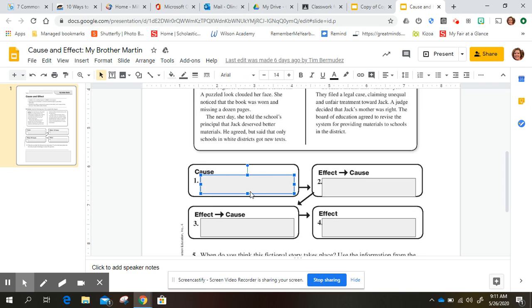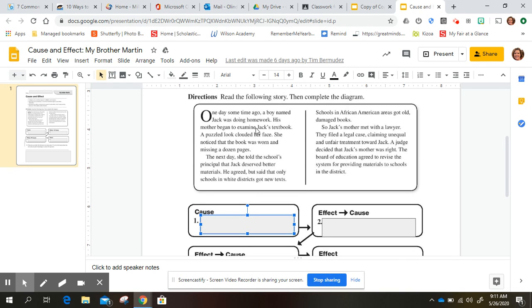All right, so we have to think about what's the first cause. The very first thing that happens is that the mother notices that Jack's book was torn and missing a dozen pages. So we're going to say, Jack's mother noticed that his textbook was torn and missing a dozen pages. And I got that right from here in the story. She noticed the book was worn and was missing a dozen pages. So then what did she do about it?